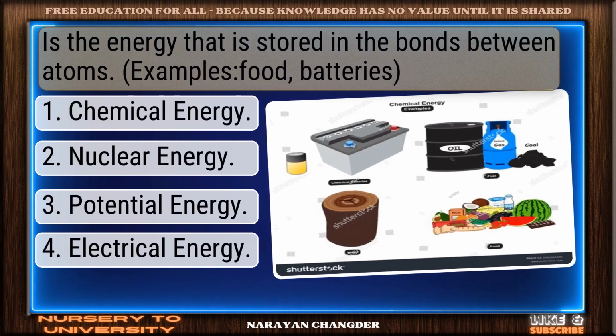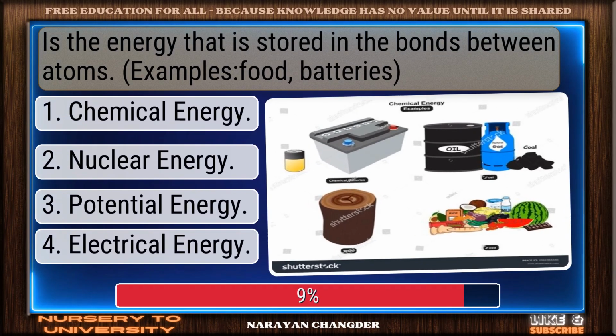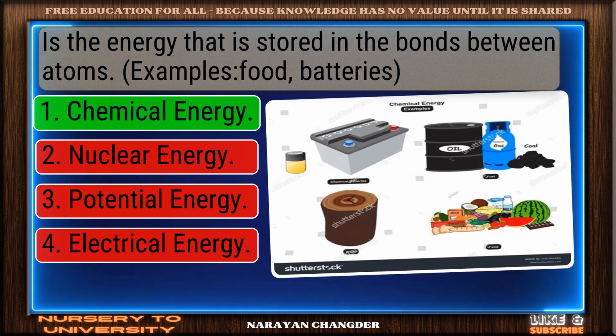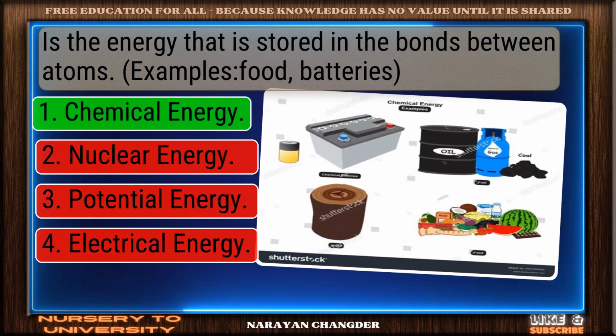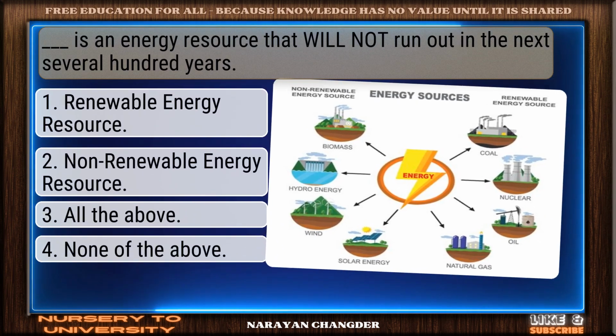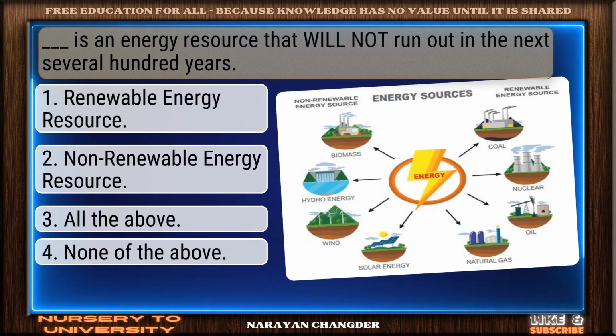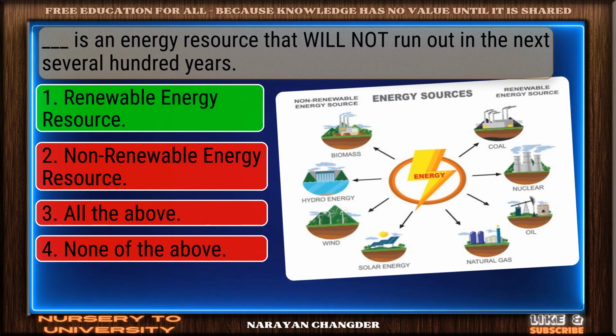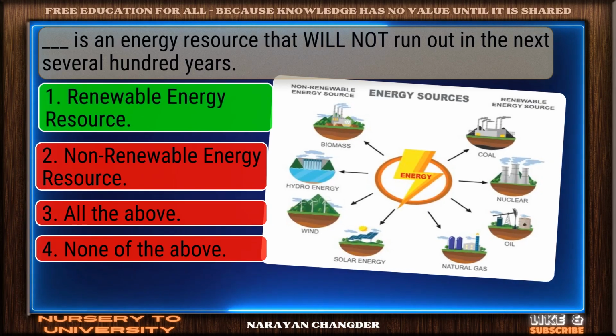Dash is the energy that is stored in the bonds between atoms. Well picked. Chemical energy is correct. Dash is an energy resource that will not run out in the next several hundred years. Right choice. Renewable energy resource is best.